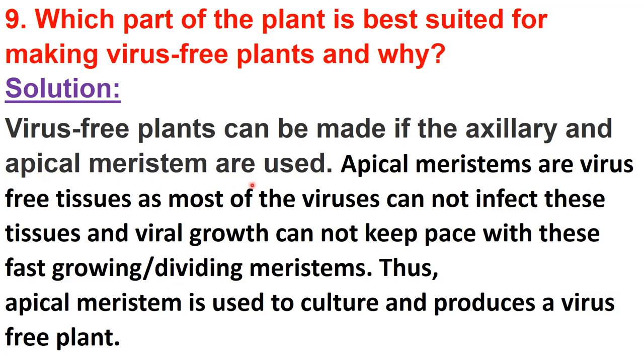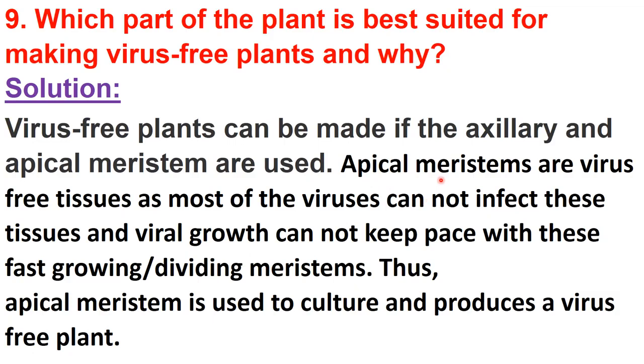Now apical meristems are virus-free tissues, as most of the viruses cannot infect these tissues, and viral growth cannot keep pace with these fast growing or dividing meristems. Usually apical meristem is used here because the growth rate of apical meristem is faster than the infection rate of viruses.